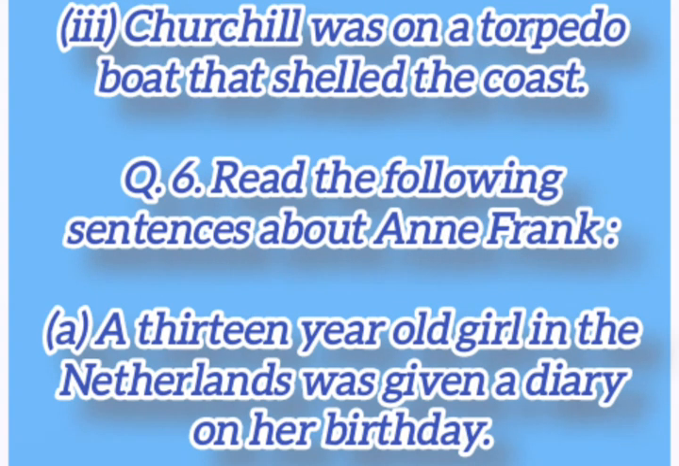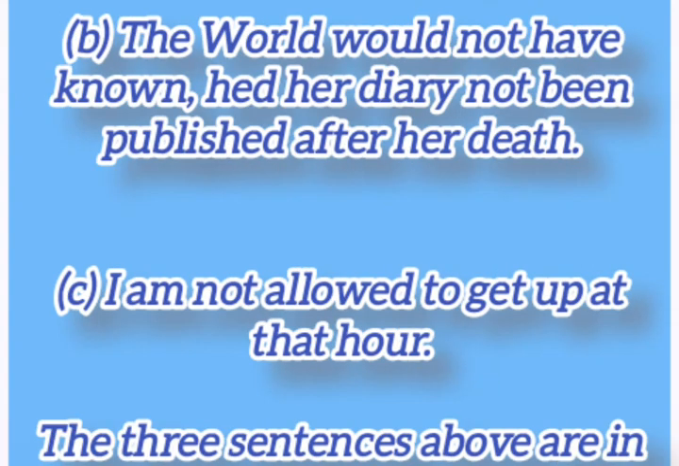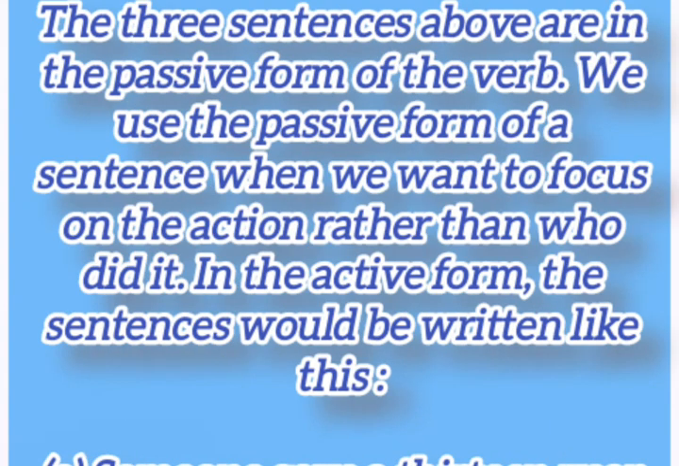Q6. Read the following sentences about Anne Frank. A. A 13-year-old girl in the Netherlands was given a diary on her birthday. B. The world would not have known had her diary not been published after her death. C. I'm not allowed to get up at that hour. The 3 sentences above are in the passive form of the verb. We use the passive form of a sentence when we want to focus on the action rather than who did it. In the active form, the sentences would be written like this.